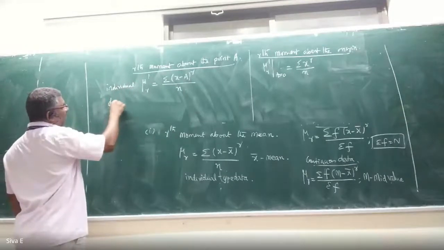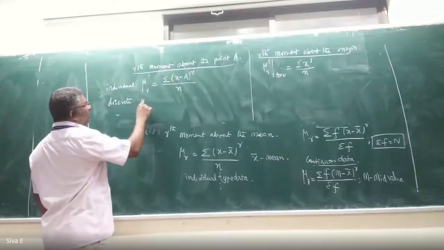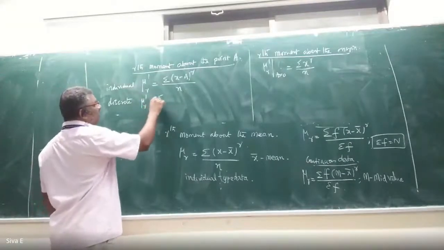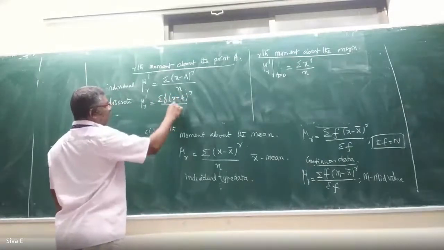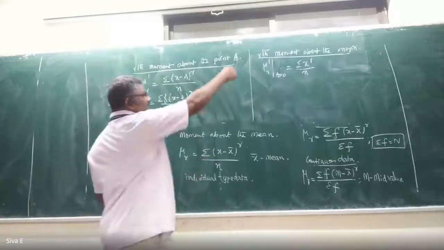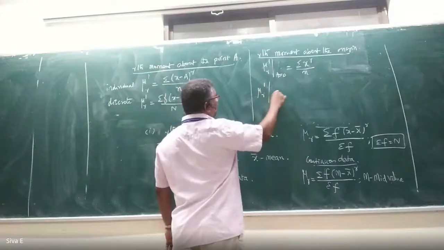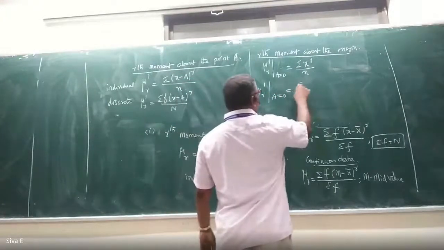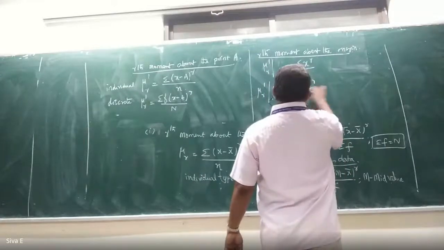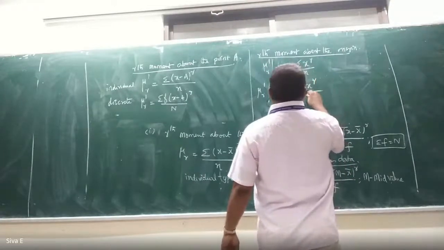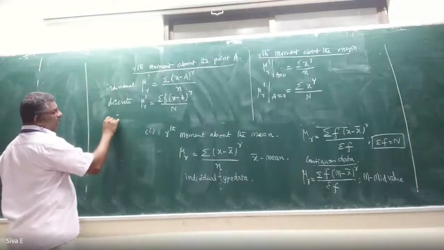For the discrete type data, mu r dash equal to summation of f into (x minus a) whole power r by capital N. Similarly, the rth moment about the origin is mu r dash at a equal to 0, which is equal to summation of f x power r by n.